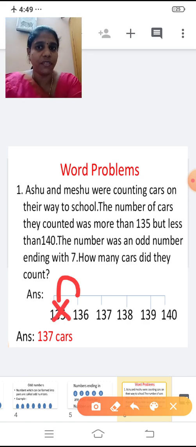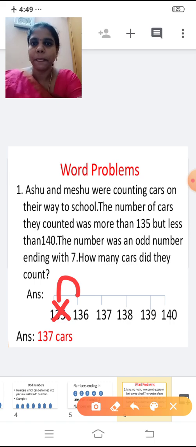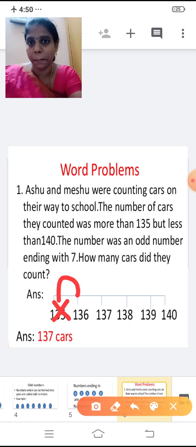What is more than 135? Maybe 136, 137, 138. We have to find the answer now. Yes, the number of cars they counted was more than 135. More than 135 means you have so many numbers, right?